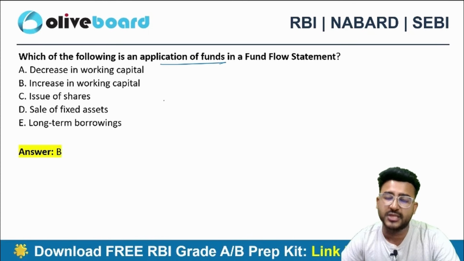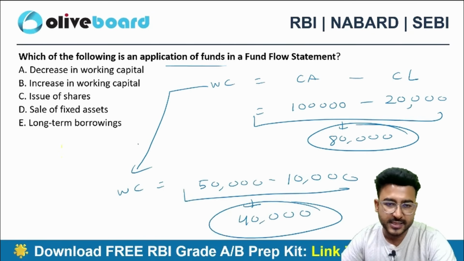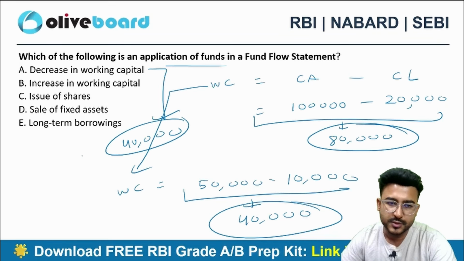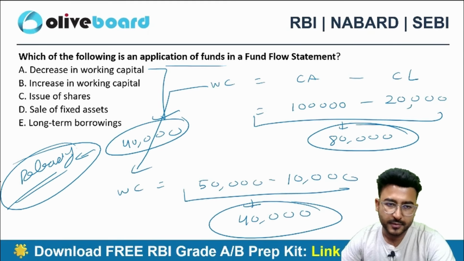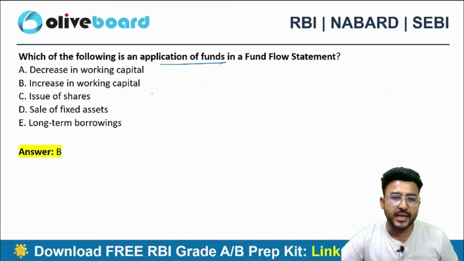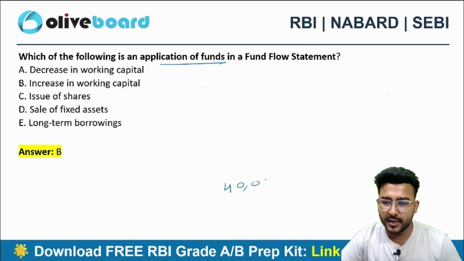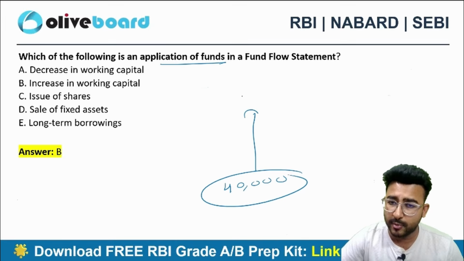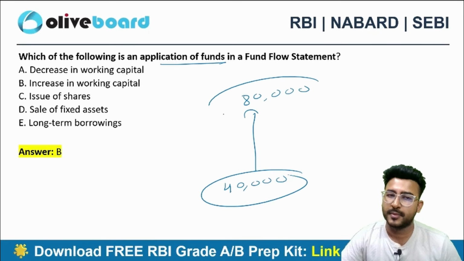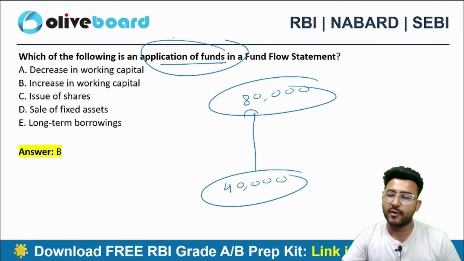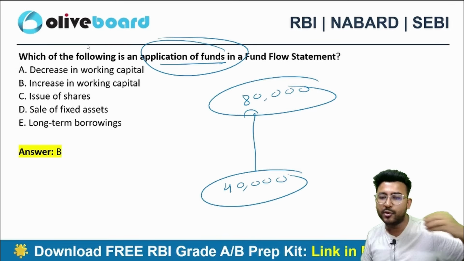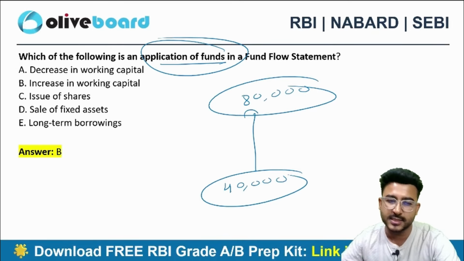When it will be an application, here I am actually releasing 40,000 rupees, right? Because my working capital is decreasing. But when my working capital is increasing, let's suppose earlier it used to be 40,000, now I need to block 80,000 in my business. This is an application of fund. You need to keep 40,000 more in business.